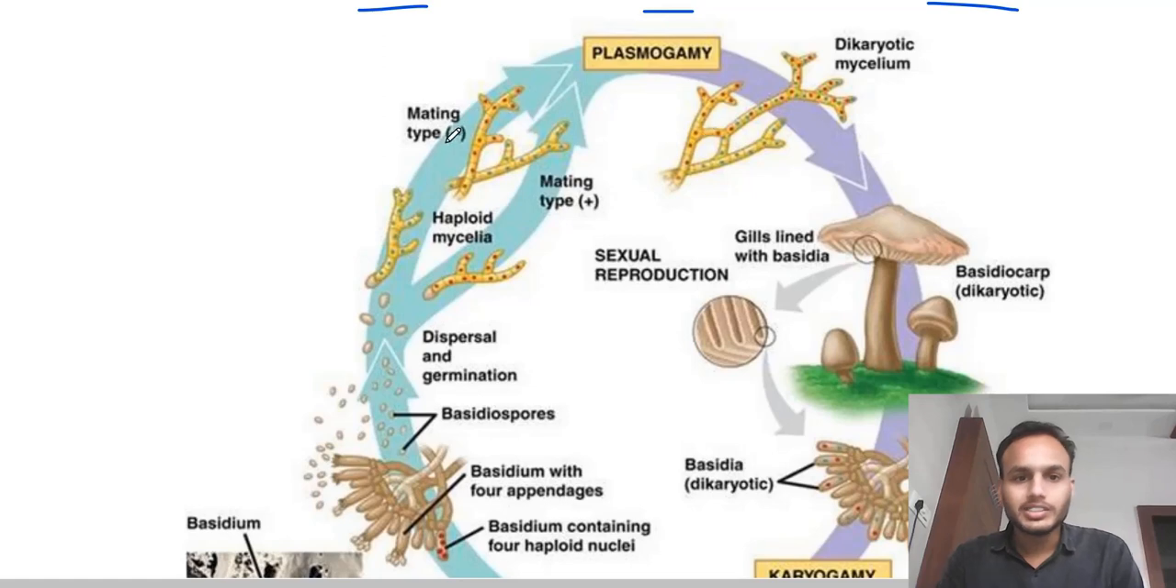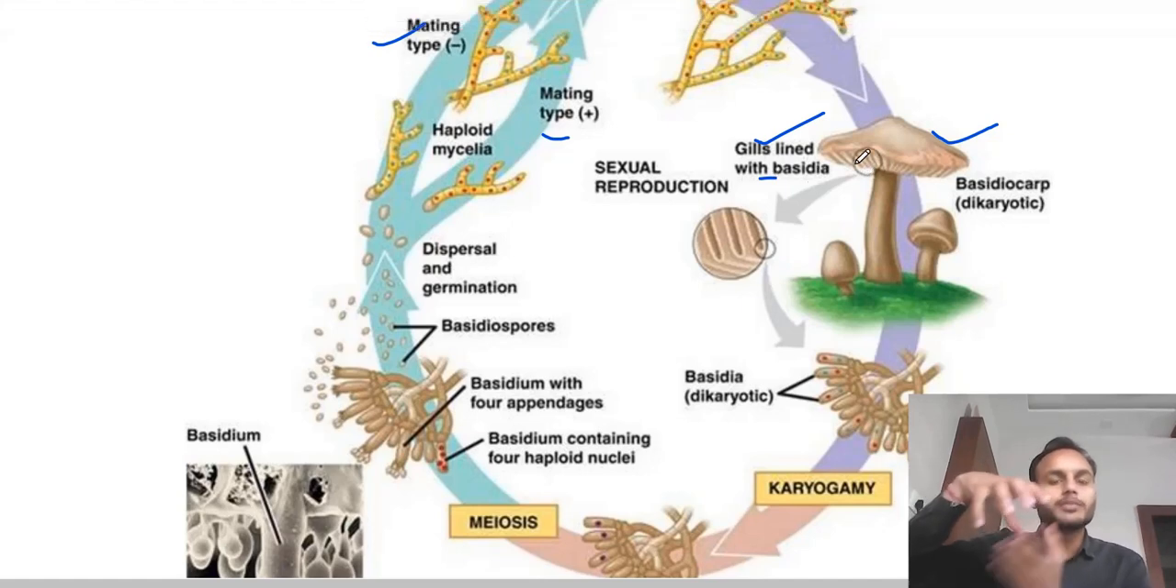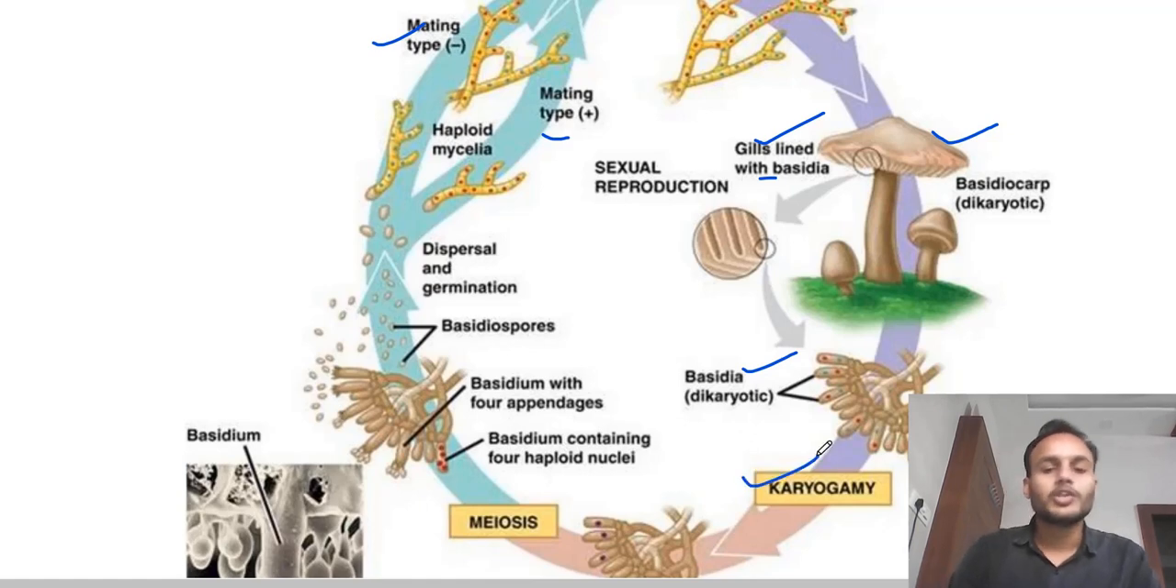So here you can see we have taken the different strain minus and plus. They are fusing together to form a dikaryon. Here the dikaryon having the two nuclei, they are present at the lower side in the gills. So these are the basidiocarp, fruiting body, right? In this gills, you must have seen at the below part of the mushroom there are gills. In that gills, basidia are present. These basidia undergo karyogamy, means fusion of nuclei.